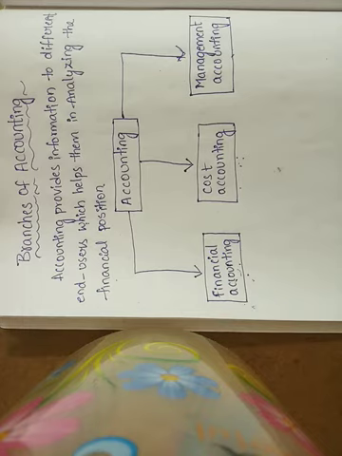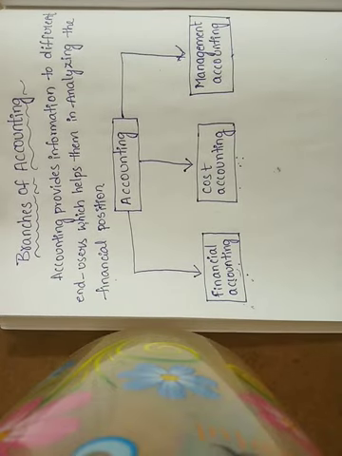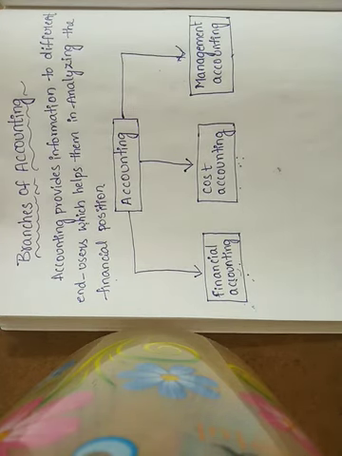Under management accounting, managers can take decisions and make plans for the future. Mainly, management accounting deals with future plans and policies. It provides information whenever it is required by the management. So this is the meaning of the branches of accounting.